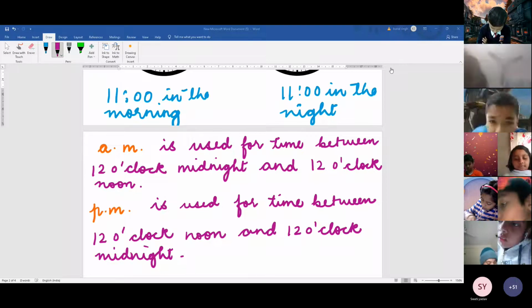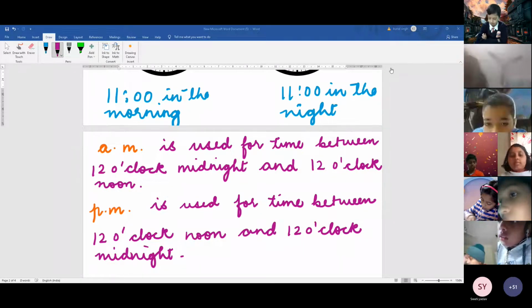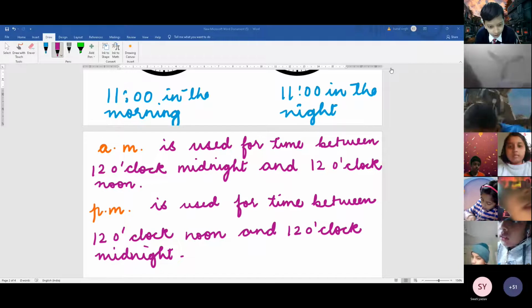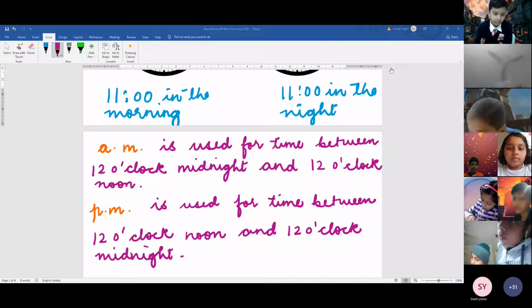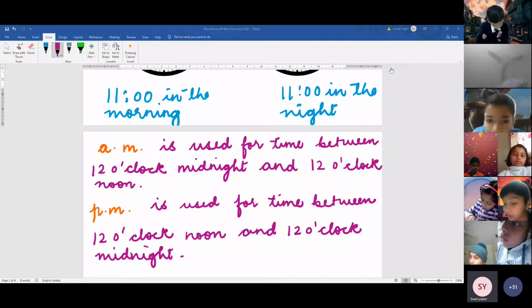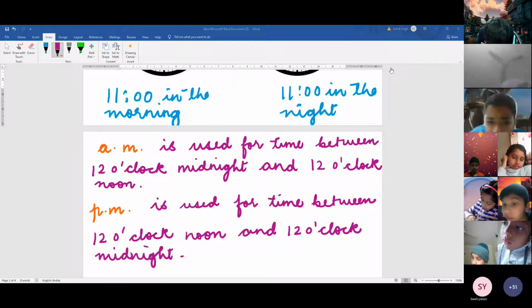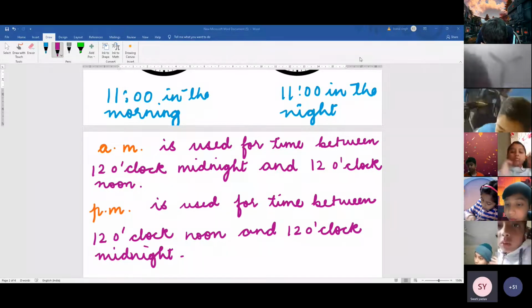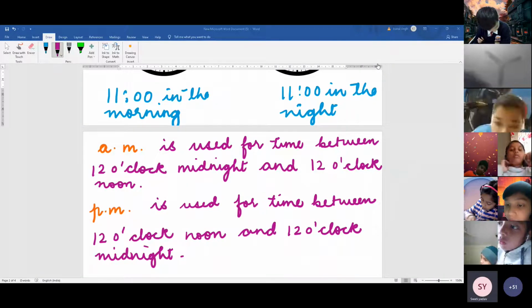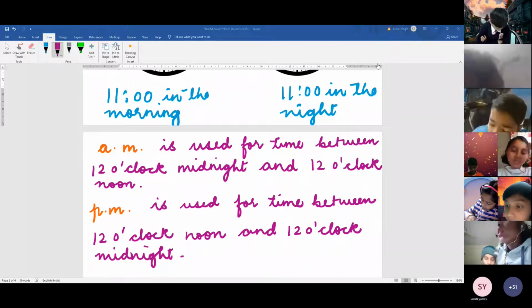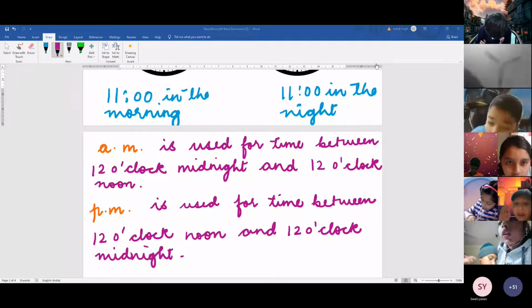Then you will see. So the time in the clock is 7 o'clock. Now you have to tell what you will write, AM or PM. And the situation is given below. School opens at 7 o'clock. Yes, Swati.